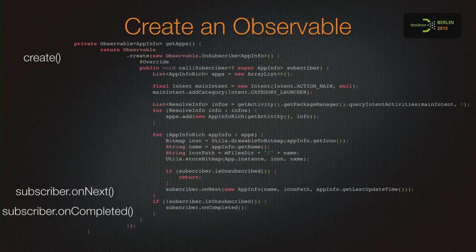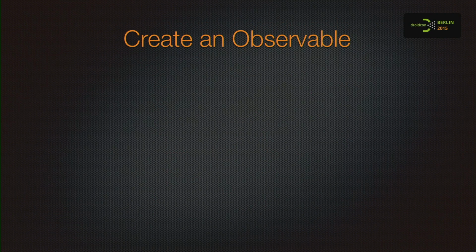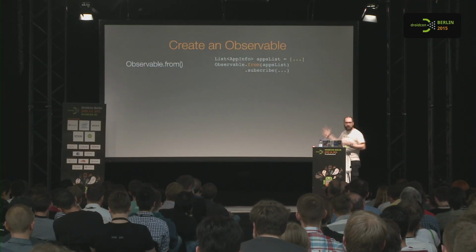This is the version without retrolambda, so you can appreciate the boilerplate. You can appreciate a few types, some more lines. So now we have created our observable from scratch, but I already have my apps list. So what if I already have the sequence? Somehow I have a list. There is Observable.from. We pass a list, and we have an observable.